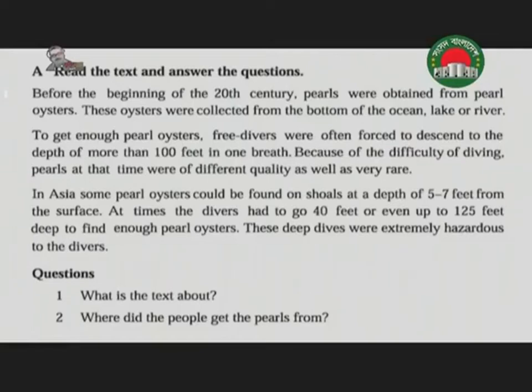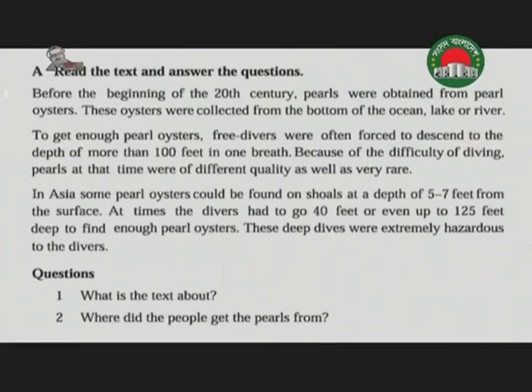My dear students, are you taking interest in this text? I think so. It's a very interesting text. Next para. In Asia, some pearl oysters could be found on shoals at a depth of 5 to 7 feet from the surface.